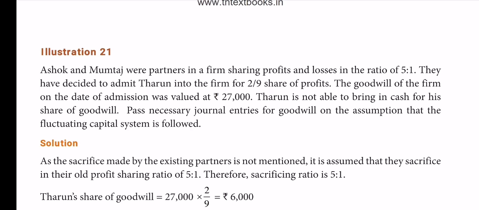The goodwill of the firm on the date of admission was valued at 27,000. So the total value of goodwill was valued at 27,000, and the new partner Tarun's share is 2/9. Then what happened? Tarun is not able to bring cash.